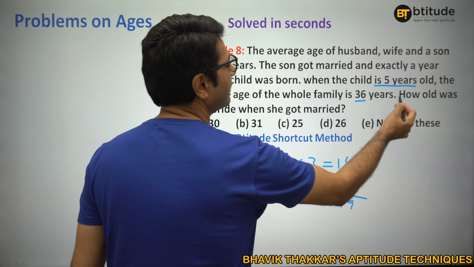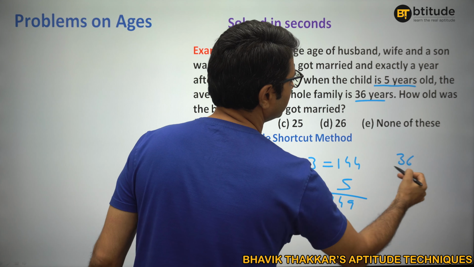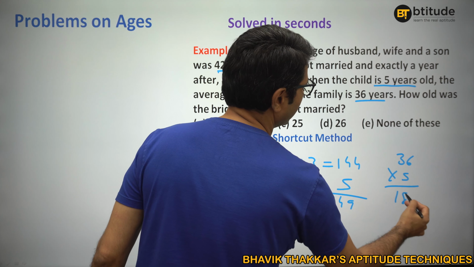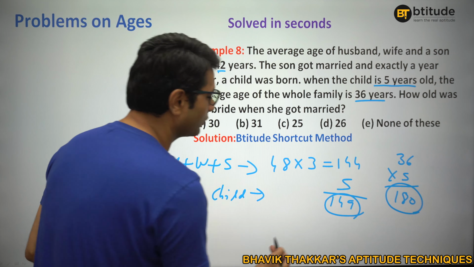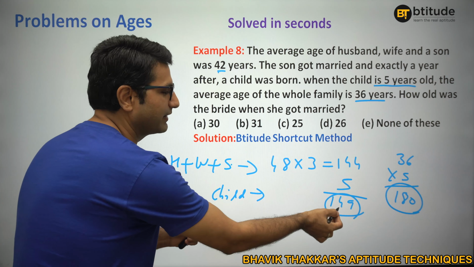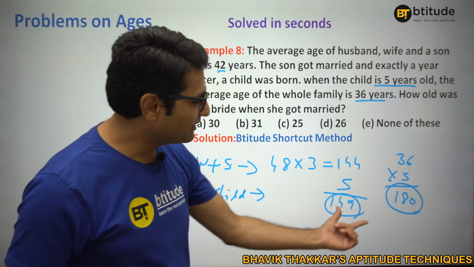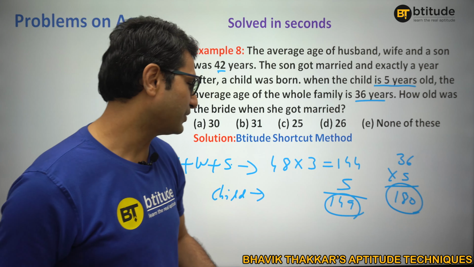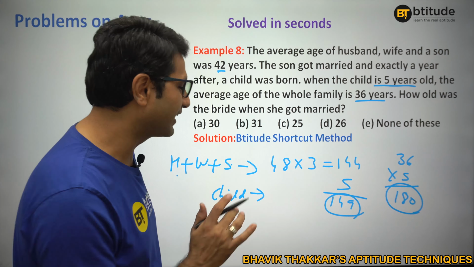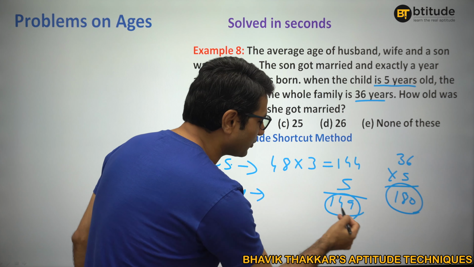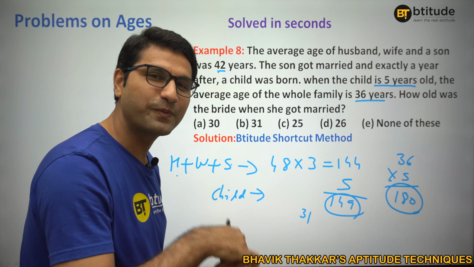5 people's average age is 36. That means the total would be 36 into 5, 180. Total is 180 for the whole family. Total is 149 for these 3 plus the child. That means the bride's age would be the difference of these two, that is 31, right? But try to understand the question. The age of the bride would be 31 now, right?